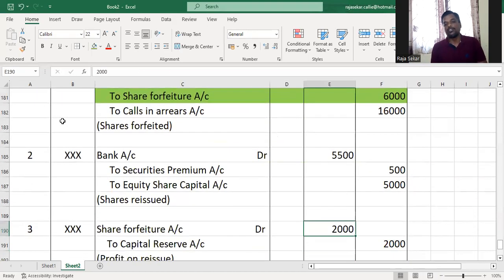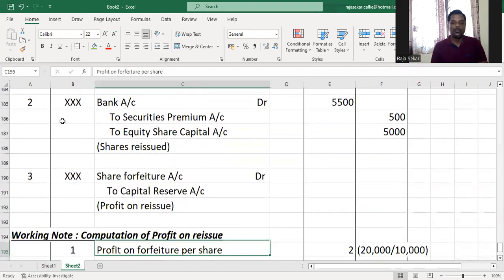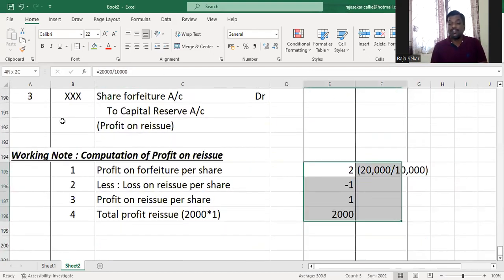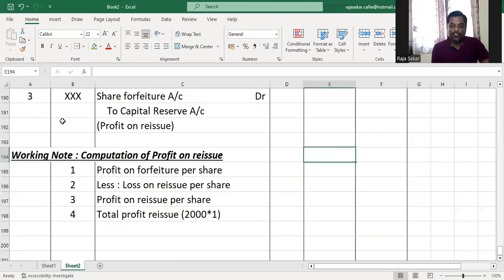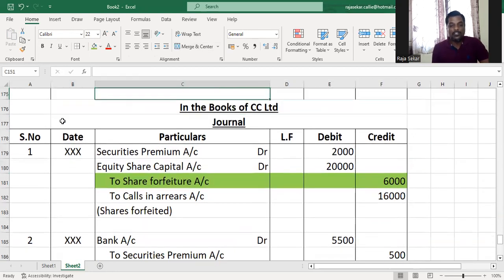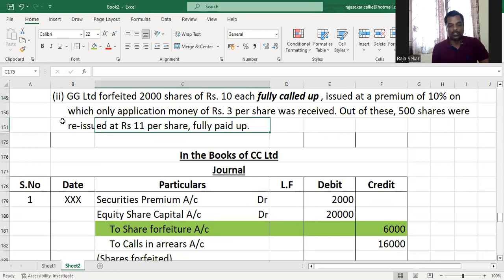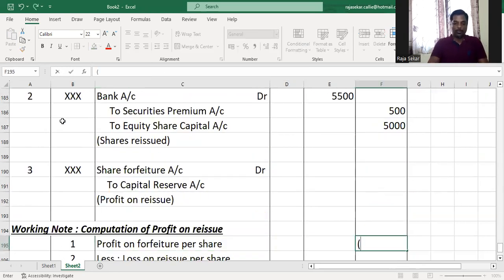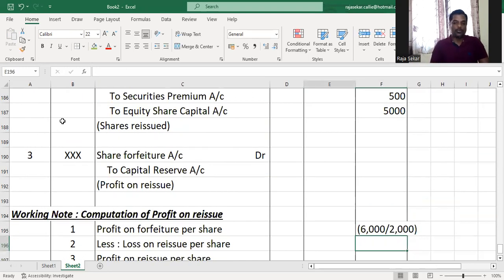But this is a case of partial reissue. Whenever partial reissue happens, what do we do? We do the working note for partial reissue. It's very, very simple, my dear. What is the profit on forfeiture per share? The total profit on forfeiture, 6,000, the amount credited to share forfeiture account when the shares were forfeited, or the amount paid up by the person whose shares were forfeited, divided by the number of shares forfeited, 2,000, will give us the profit on forfeiture per share.